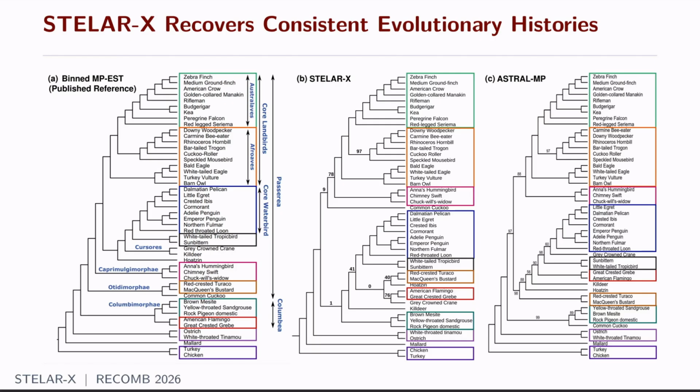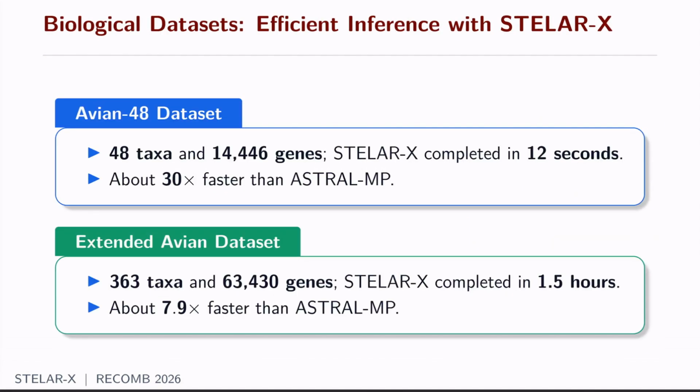Side by side with the simulated datasets, we also analyze biological datasets, and here we show the results from the avian dataset, where similar clades are shown in the same color, and we can easily see that STELAR-X recovered an evolutionary history that is broadly consistent with both the published reference and the result from STLMP. Here we again show that our inference was very efficient: in the avian dataset, our inference was 30 times faster than STLMP, and in the extended avian dataset, which consisted of 63,000 genes, we completed it 7.9 times faster than STLMP.